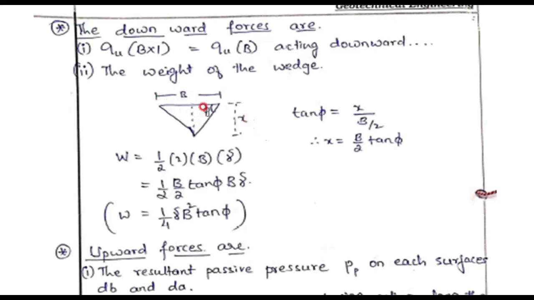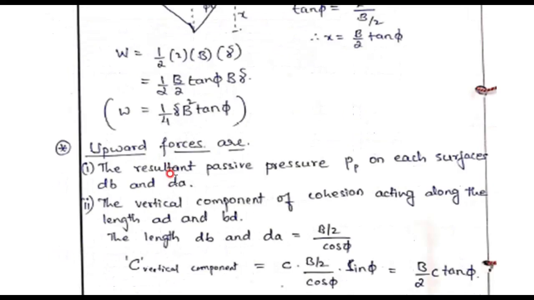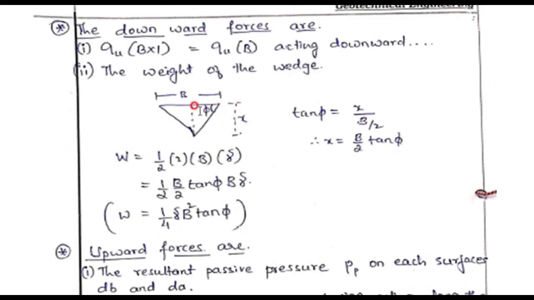Then what is the area of this one? Half into B into X, that is the area. Then what is the volume? Into 1. Therefore volume into density is your weight, that is half into X into B into 1 into gamma. Here, in place of X we substitute B by 2 tan phi, B into gamma. Then we get 1/4 gamma B square tan phi. This is the weight of the wedge which is coming down.